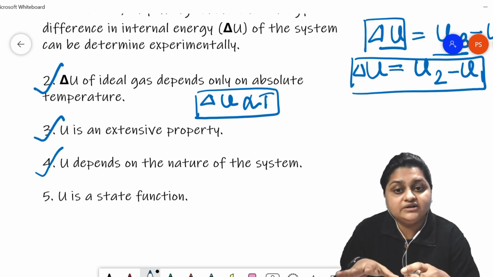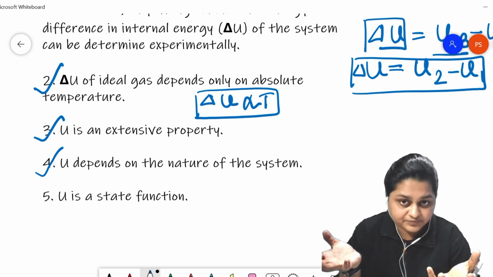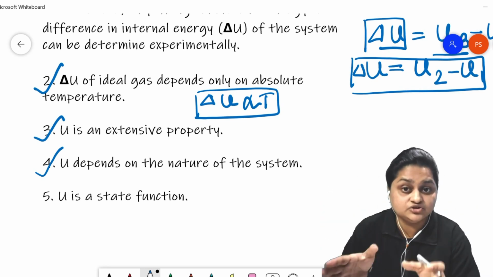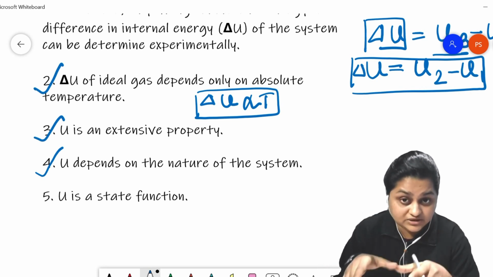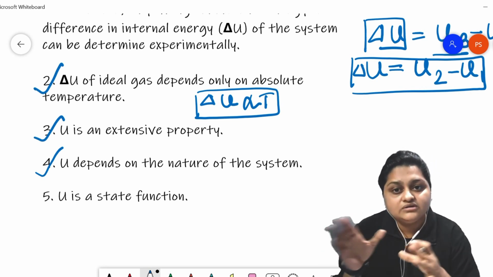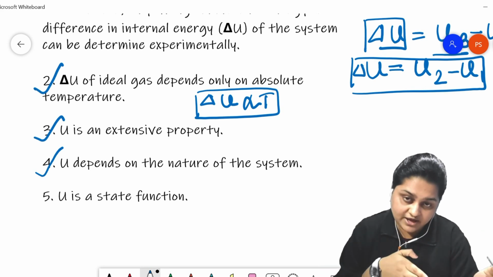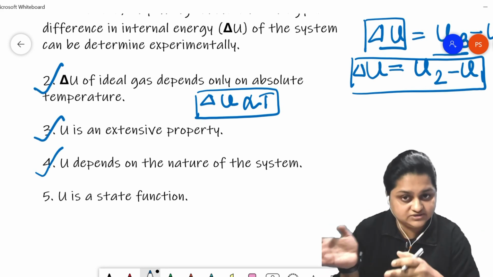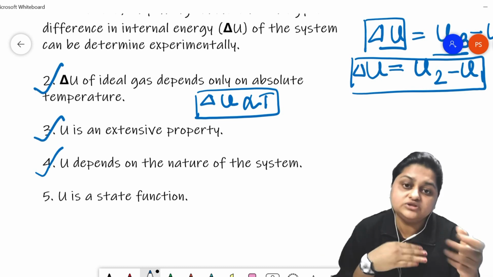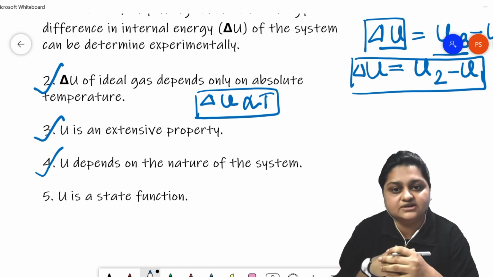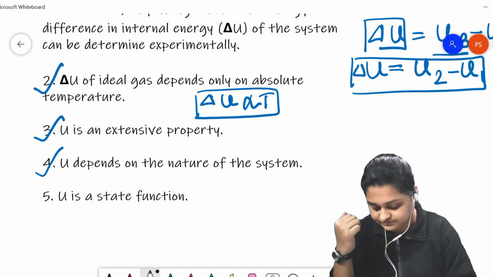Only internal energy by some means transforms into some other kind of energy, but internal energy itself is not coming in during this transformation. Only a change is happening, and after the change, system A becomes a system with another value of internal energy. So internal energy is a state function.